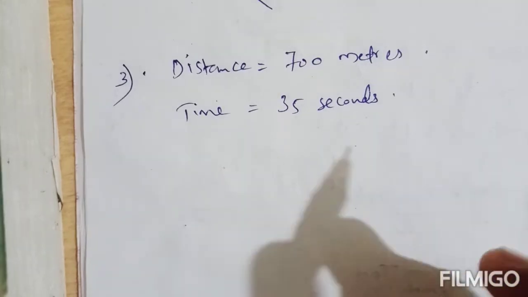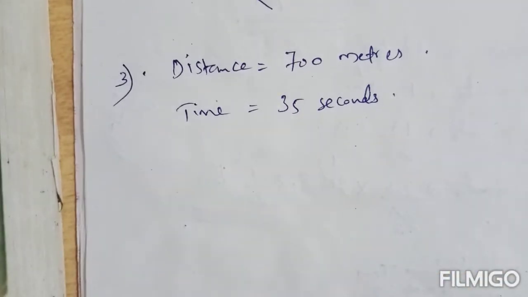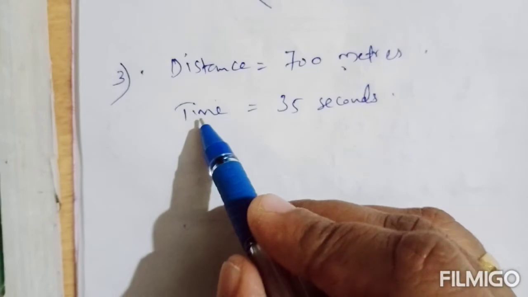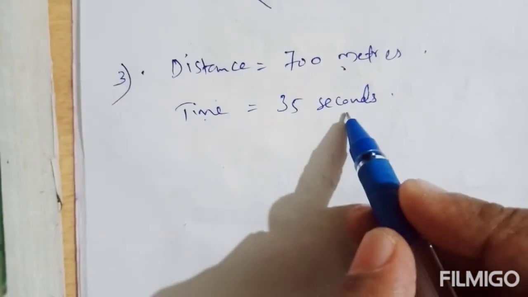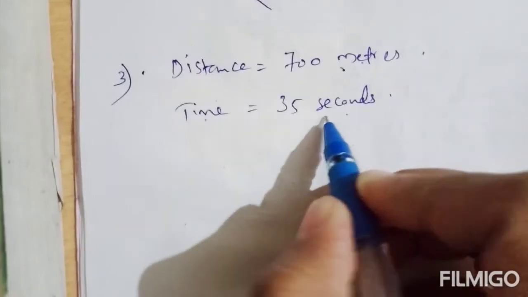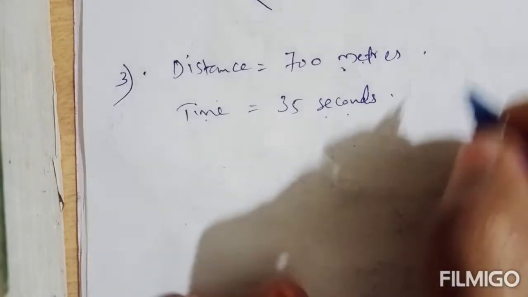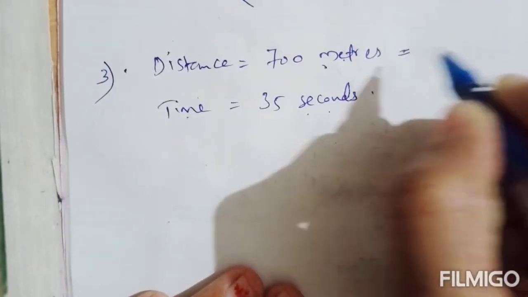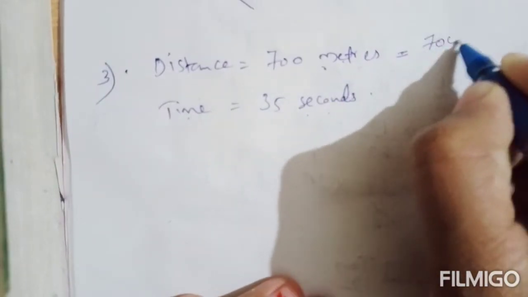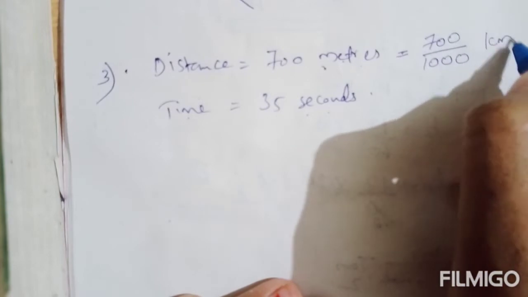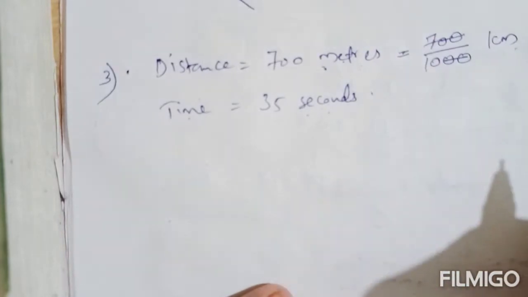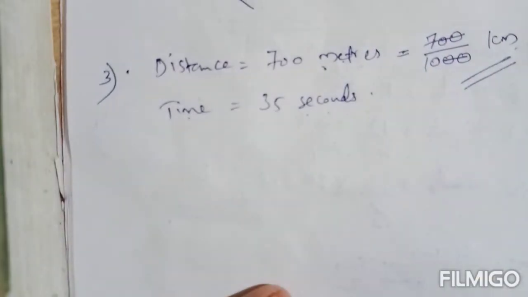Okay, so if the unit of speed is kilometer per hour, the unit of distance should be in kilometer and the unit of time should be hour. Okay, so this meter you can convert to kilometer and seconds you can convert to hour. So how can you convert meter to kilometer? Just divide this by 1000. 700 meter equal to 700 by 1000 kilometer. So 2 zeros you can cancel, you will get 7 by 10 kilometer.